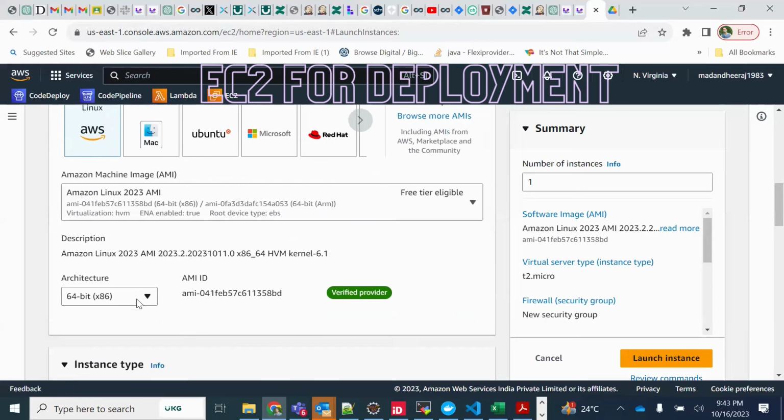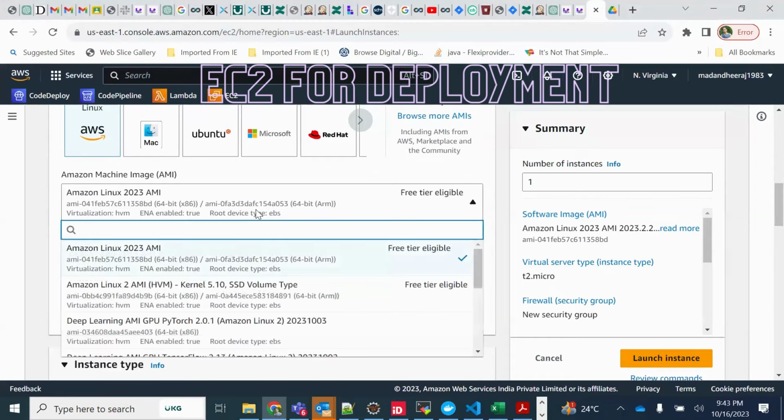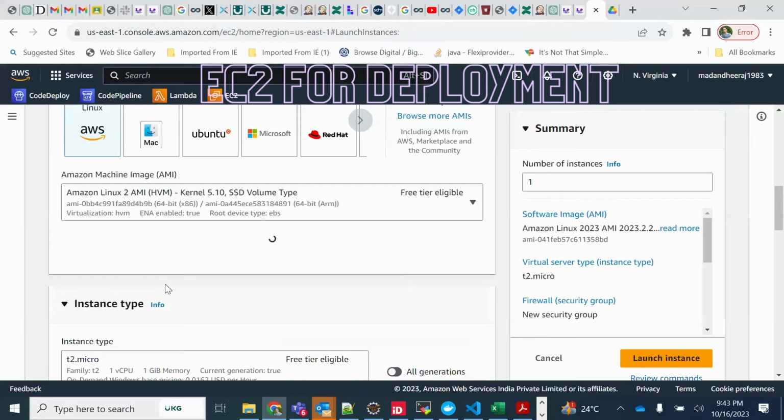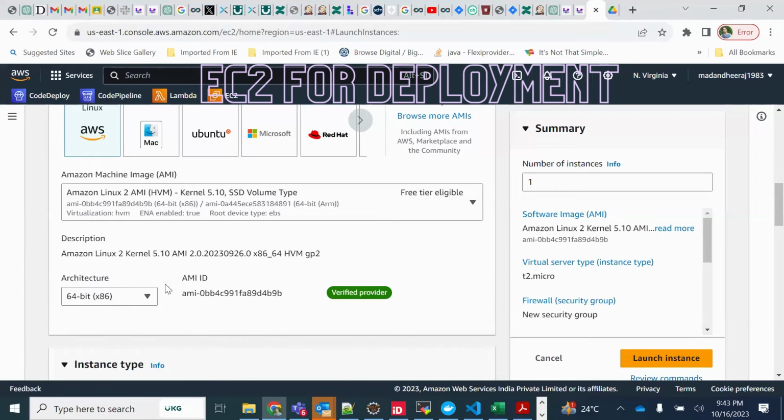Give me X in the Amazon AMI section. You can select 2 for now. You can do this anywhere. This will be same. Shall I go down?